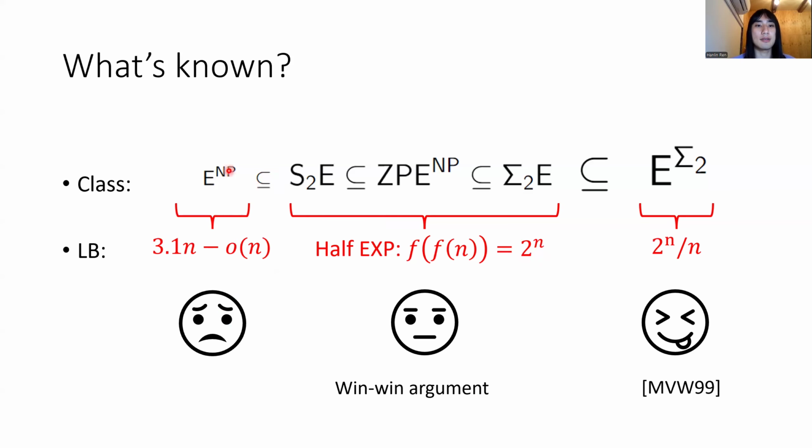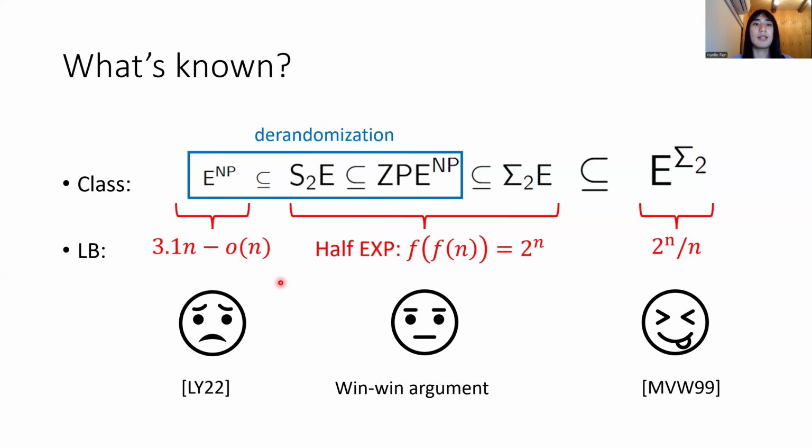For the smaller class E to the NP, unfortunately, we know very little about that. The current best world record is just 3.1n by Li and Yang, and even a superlinear lower bound would be a huge breakthrough in complexity theory. I also want to mention that under some derandomization hypothesis, all these three classes are equal. So you can treat S2E and ZPE to the NP as just a randomized version of E to the NP.